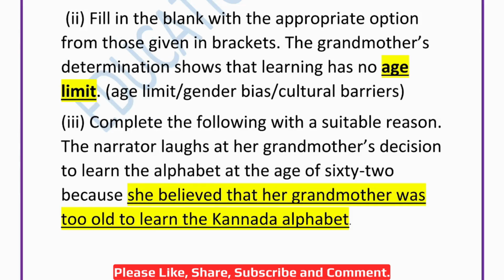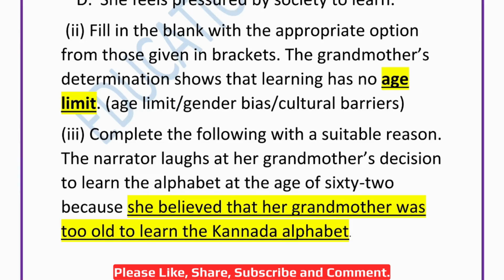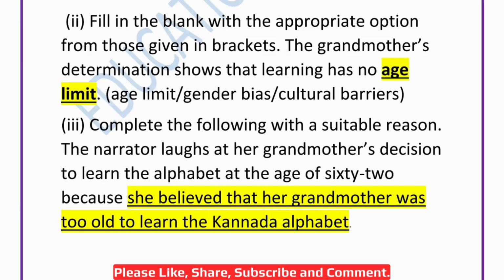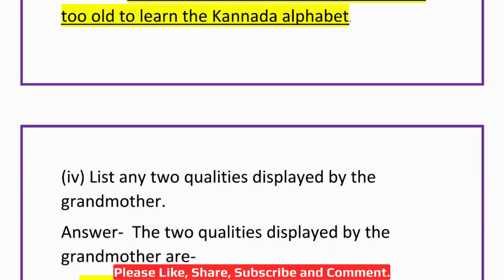Now, fill in the blank with the appropriate option from those given in the bracket. This is the bracket here. Okay. The grandmother's determination shows that learning has no age limit, gender bias, or cultural barrier. So the correct answer is age limit. Then third, complete the following with a suitable reason. The narrator laughs at her grandmother's decision to learn the alphabet at the age of 62 because she believed that her grandmother was too old to learn the Kannada alphabet.